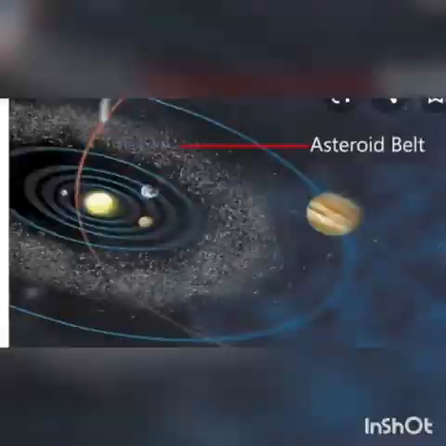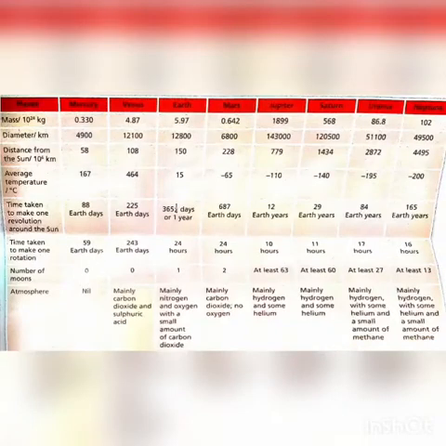You can see it. Okay, this is the diagram captured from the Earth, that is Jupiter and Venus. These are some features of each planet that are present in your textbook.